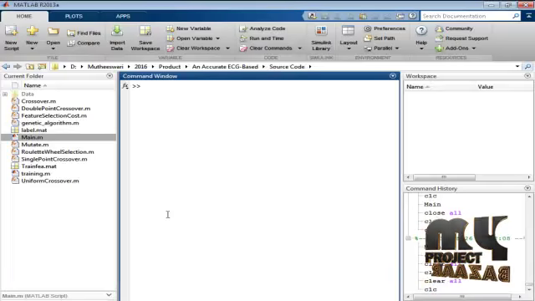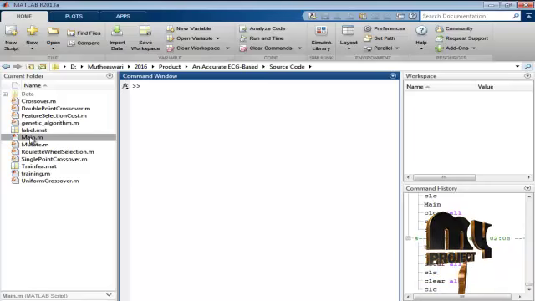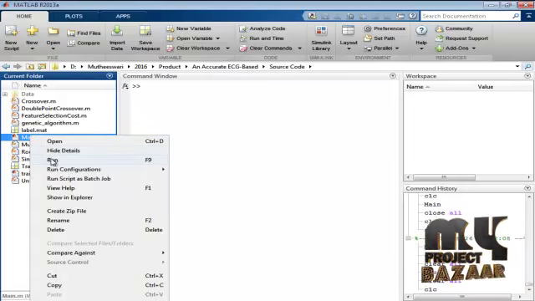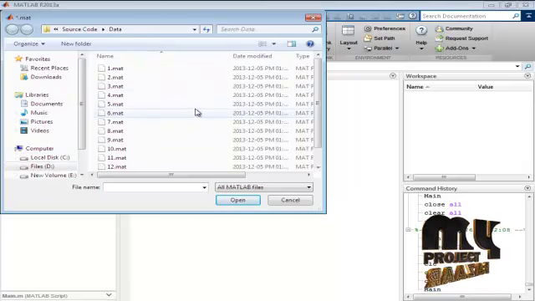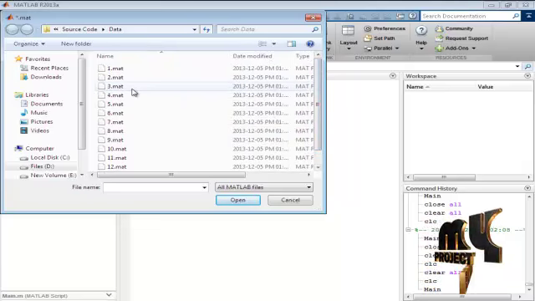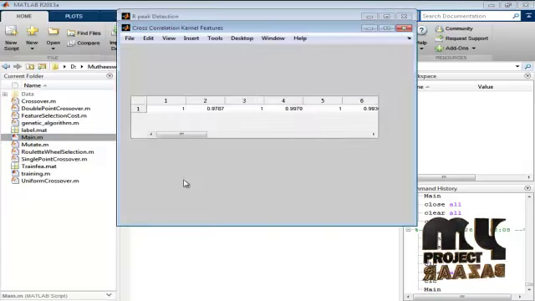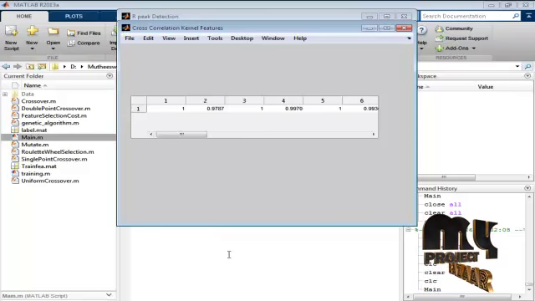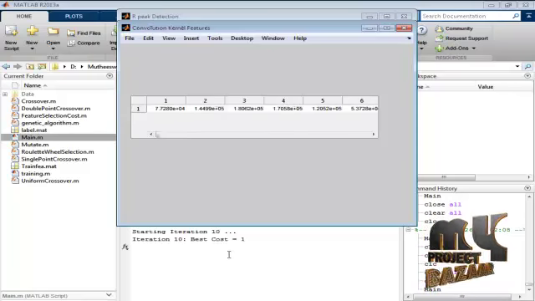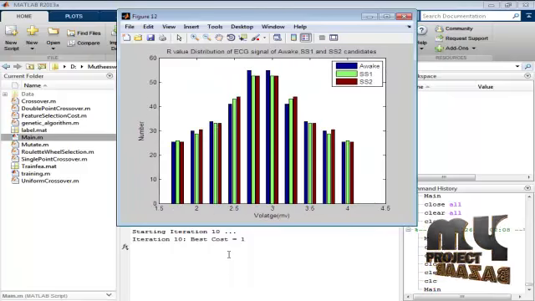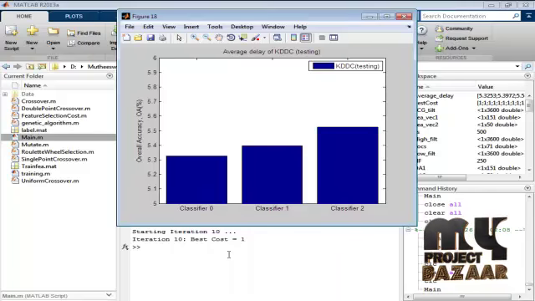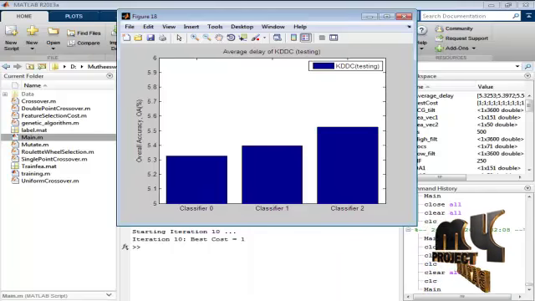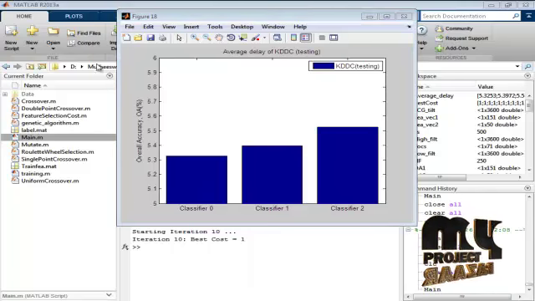Let me discuss the running procedure for our process. Select the main template in the current folder, right click, and run for executing this process. Here we have to select any one ECG signal among the 14 signals, and after we evaluate the selected ECG signal, we obtain the entire results and also the performance graph. Once the process is finished, we will analyze the entire results.